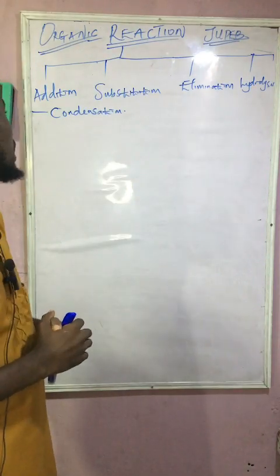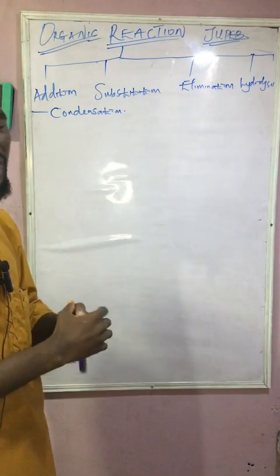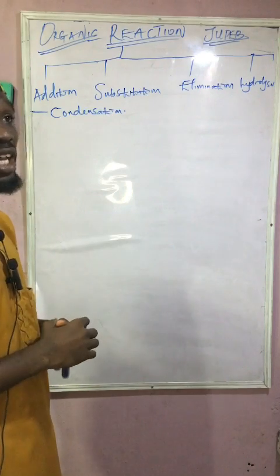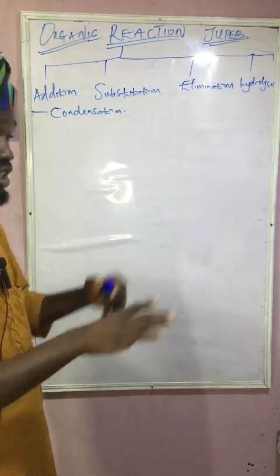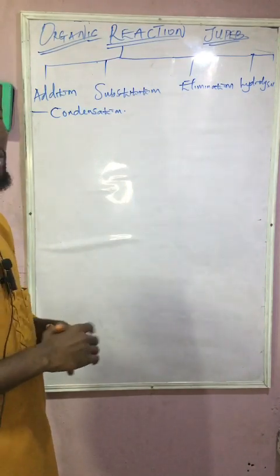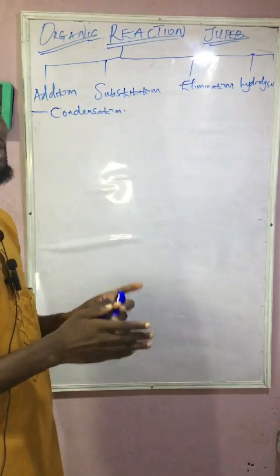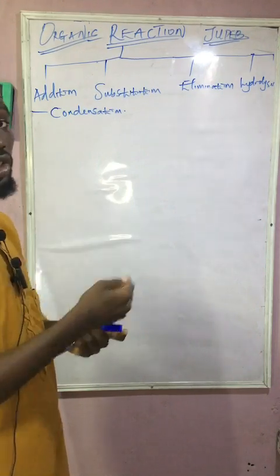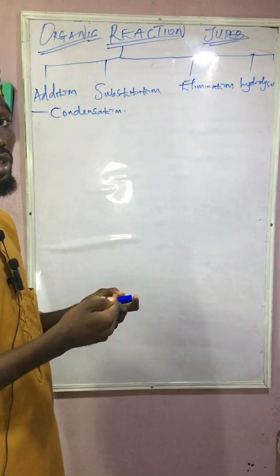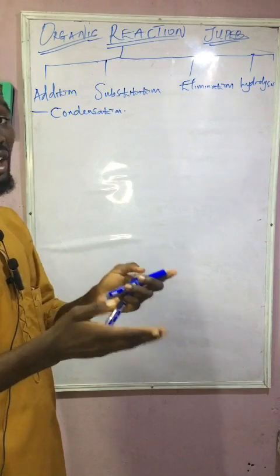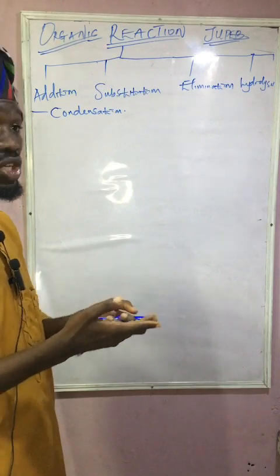What do you understand by addition reaction? It is very simple. Students in secondary school will tell you that addition reaction is a process at which you break the double bond in the presence of a particular catalyst to give you a single bond.